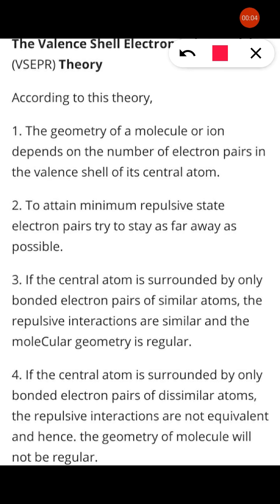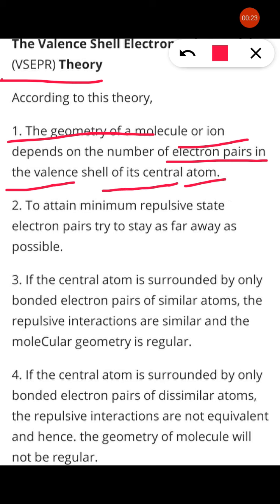Now, valence shell electron pair repulsion theory, that is VSEPR theory. According to this theory, the geometry of a molecule or ion depends on the number of electron pairs in the valence shell of its central atom. To attain the minimum repulsive state, electron pairs try to stay as far away from each other as possible, because repulsion is minimized.